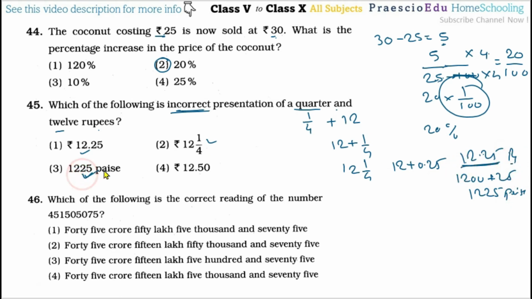So this is also correct, but here the 50 paise means that is a half, 12 and a half is there, so that's why option number 4 is a different one, and we can say that is the incorrect presentation of this one.